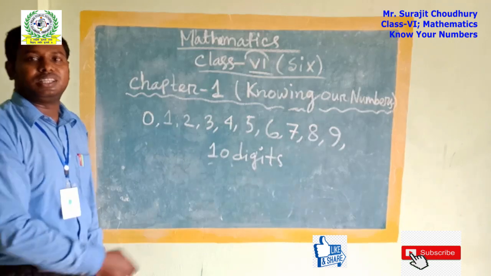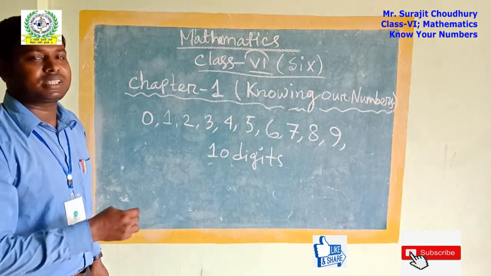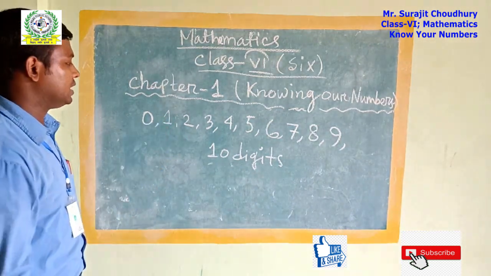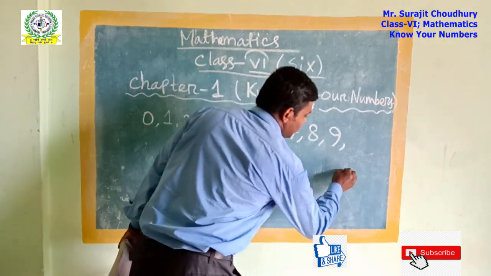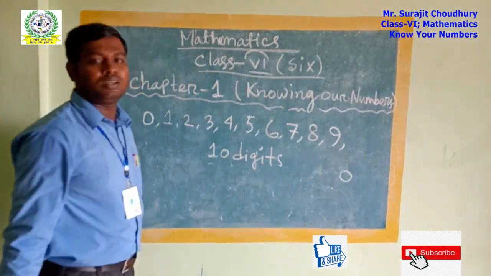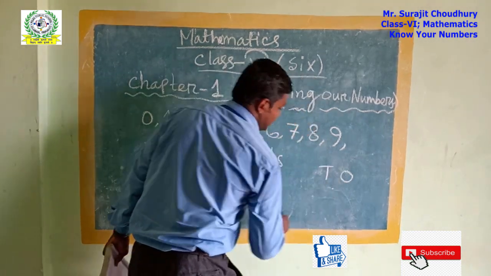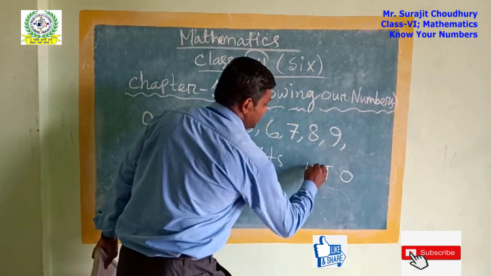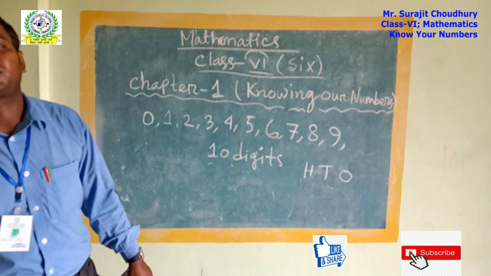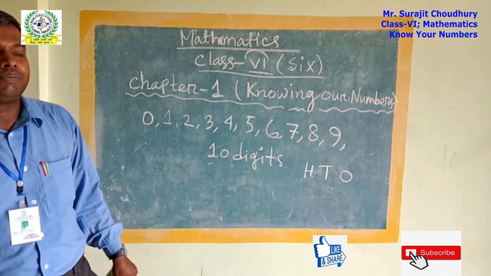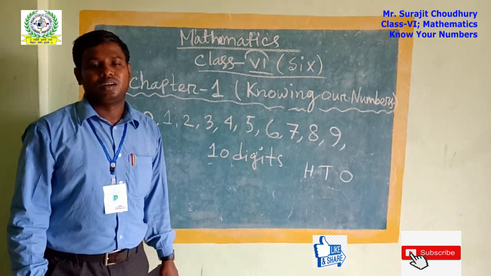Numbers can be written from the ones place. I am writing it here in short as O. Then it can be counted from tens and then 100. Maybe you have a question: from where should we count, from the left or from the right?